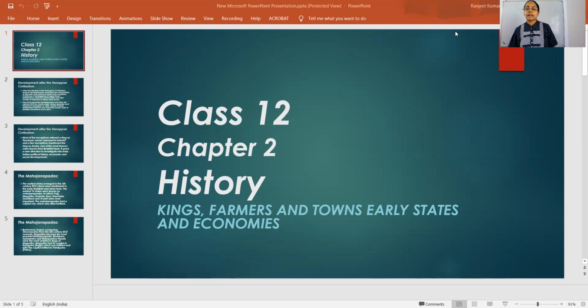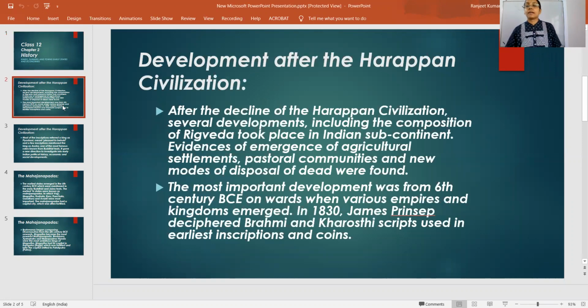History chapter is there, that is Kings, Farmers, and Towns, Early States, and Economics. So basically, we have to read in this chapter about the development which has occurred after the Harappan civilization. What development has occurred after the Harappan civilization? You know that after the decline of the Harappan civilization, many developments took place, like the composition of Rig Veda in the Indian subcontinent.